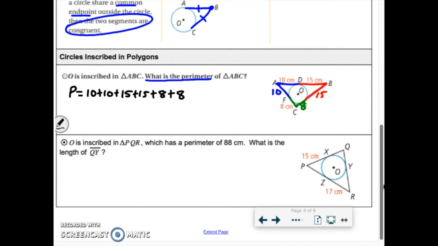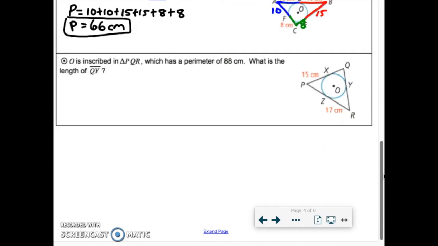Okay, so that's what we're looking to do here. So we have 10 plus 10 plus 15 plus 15 plus 8 plus 8. The perimeter of that triangle is 66 centimeters. Again, if you see two tangents start from the same spot outside the circle, that means they're the same length. Okay, so try that process again for this one. Again, we'll resume the video after you've looked at it. So get this one set up as far as you can.